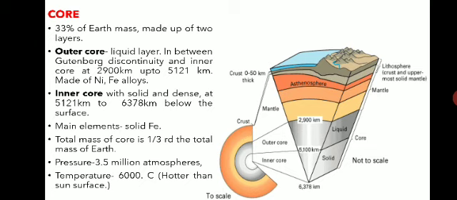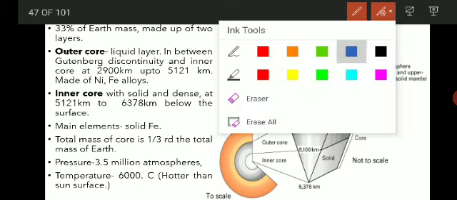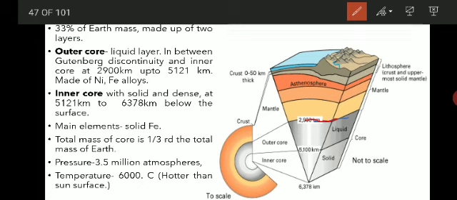Then the last layer is the core. It is the third major and innermost shell of the earth, which begins from 2900 kilometers. So the core is from 2900 to 6378 kilometers, or 6370 kilometers, that is the center of the earth. Okay, so below the surface it extends up to the center of the earth, that is 6370 or 78 kilometers.